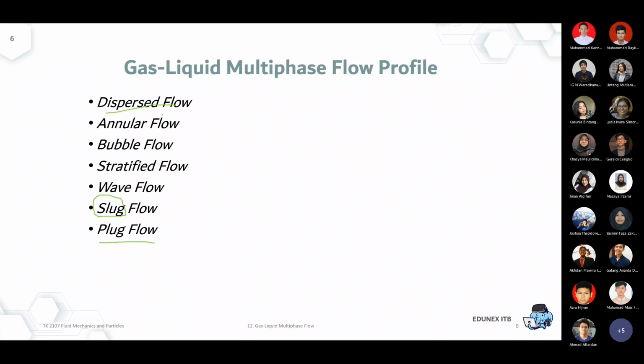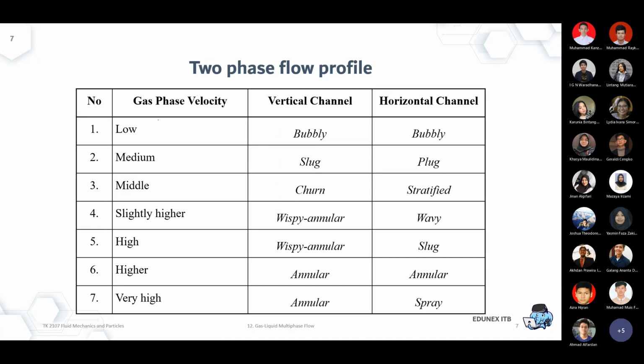Sometimes the problem is in the transition, where it changes all the time. So in terms of the two-phase flow profile, the 7 regimes will be found in the horizontal channel. Horizontal channel means a horizontal pipeline. So there will be 7 generalized types of regime.